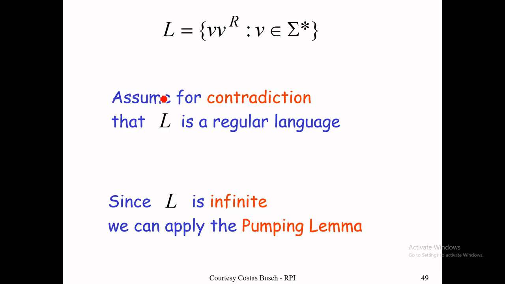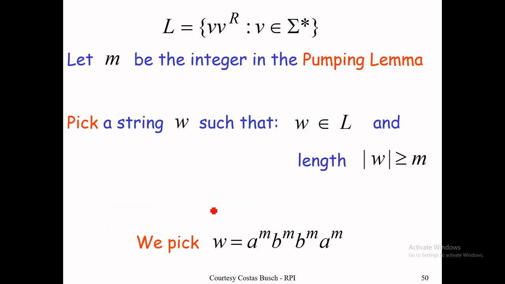We will decompose this string into three parts x, y, z. As we know that it is infinite, we take w in such a pattern: if there is a^m b^m, then the reverse will be b^m a^m.